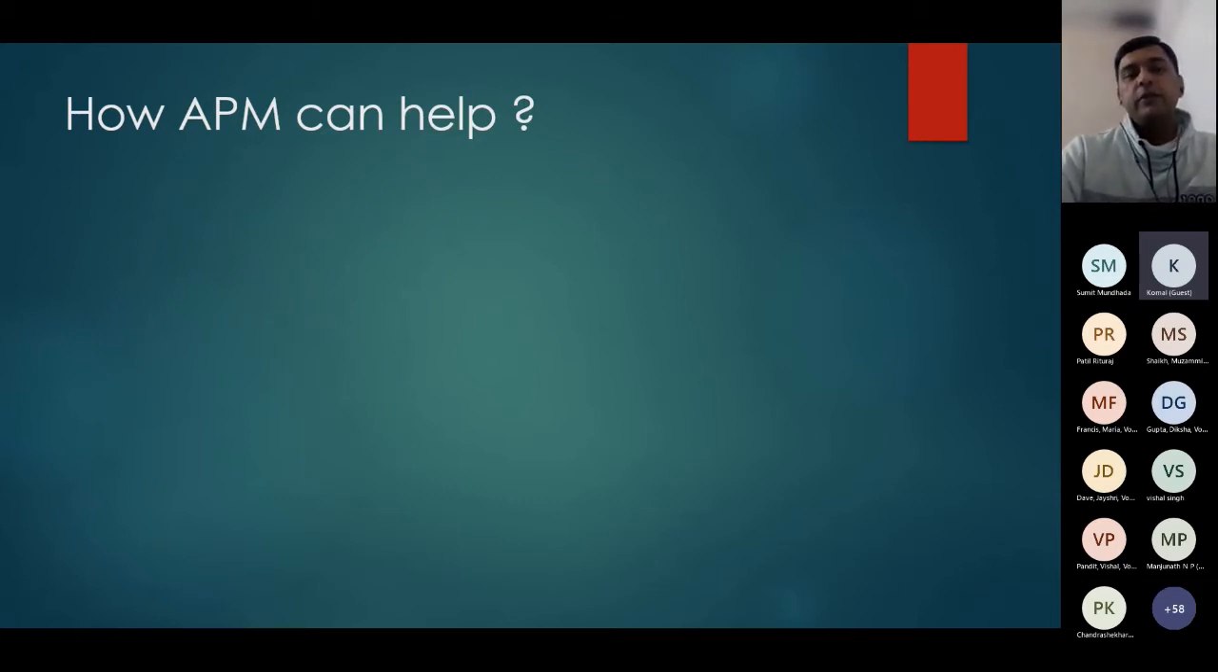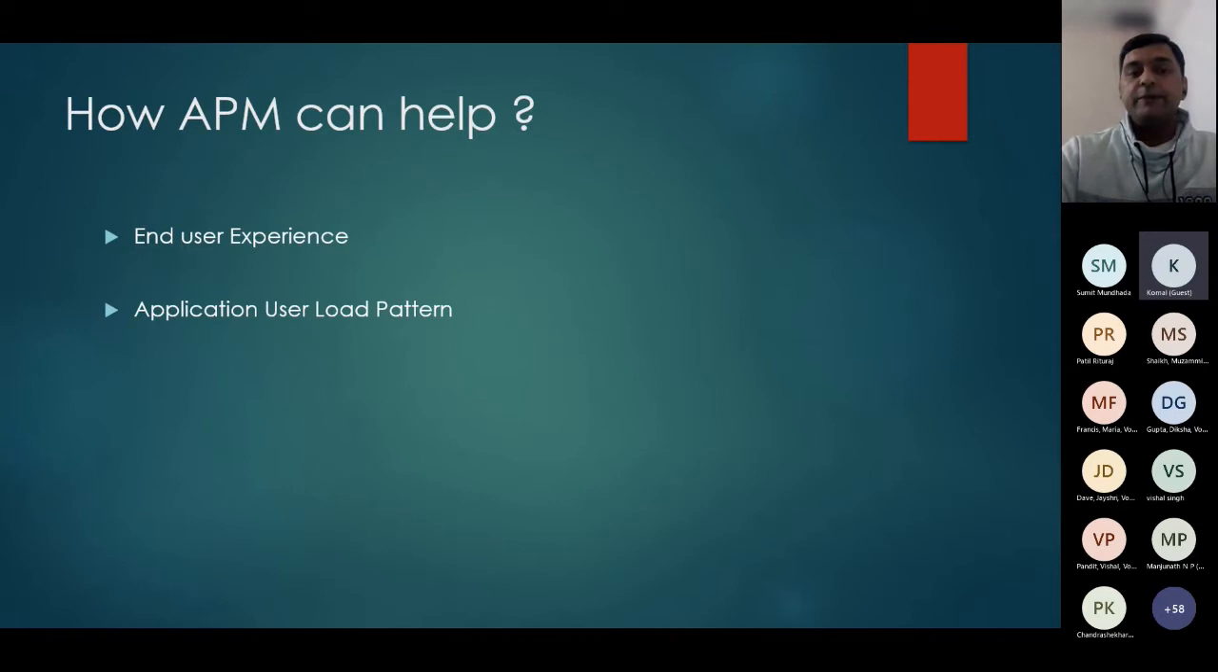So in today's topic, we would be discussing four important items on how we can utilize APM in the most effective way for a live application. The first item is end user experience: how we can measure end user experience and how it helps in the production state. Second is application user load pattern: how the end user load is coming to the application and how it helps in the production state. Third is the alerting system, and fourth is application profiling. I will go into detail on all the topics one by one.